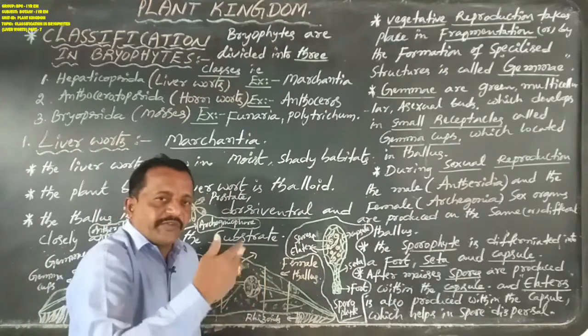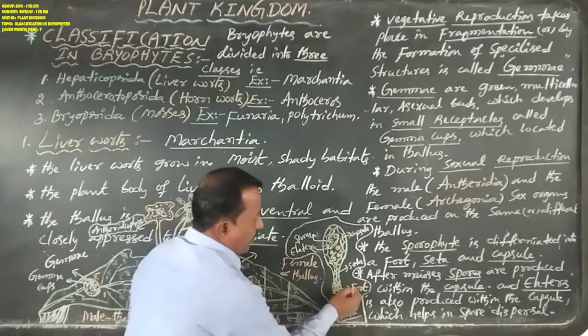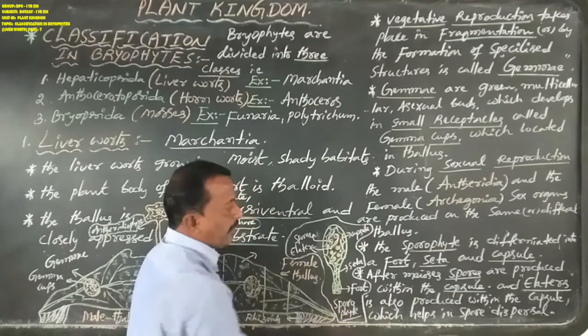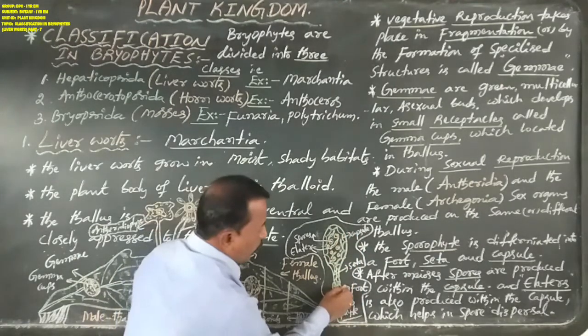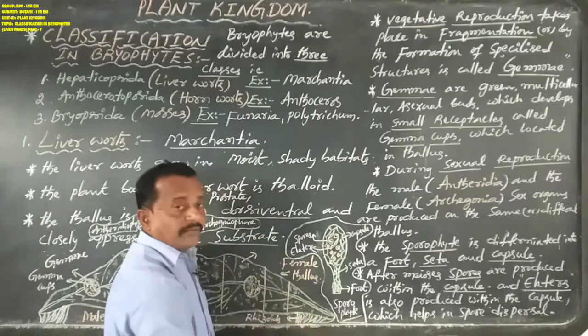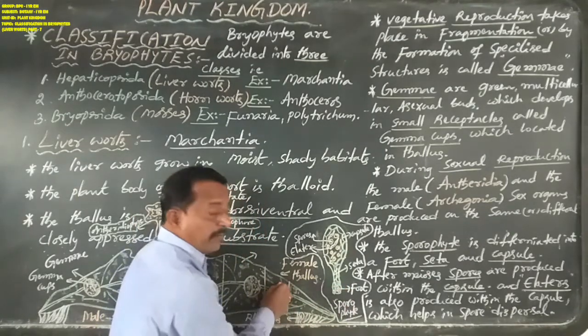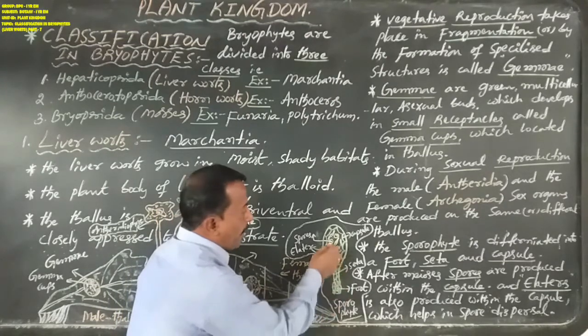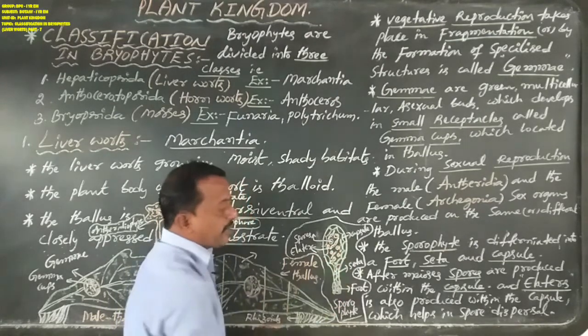The sporophyte is differentiated into three parts: foot, seta, and capsule. The foot is always attached to the green plant body or green thallus of the gametophyte, and between the foot and capsule is one stem-like seta.